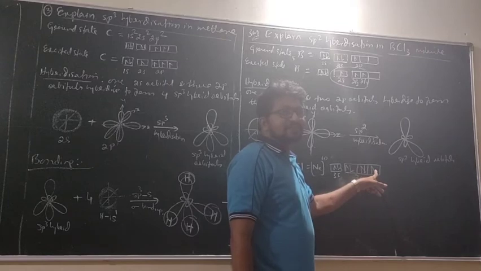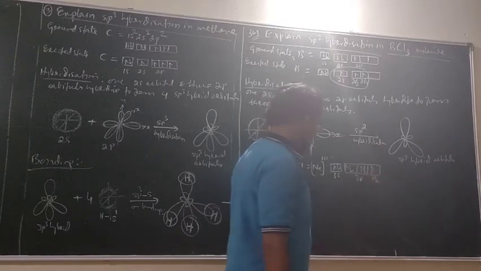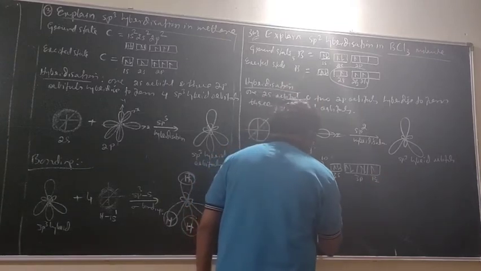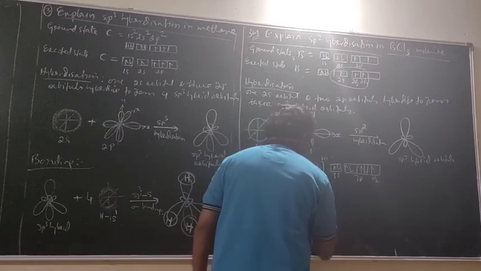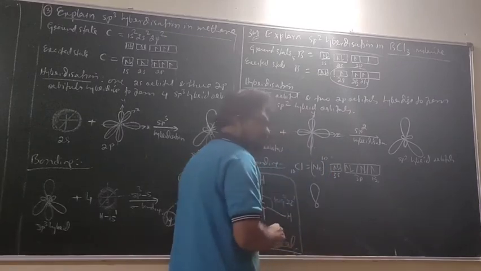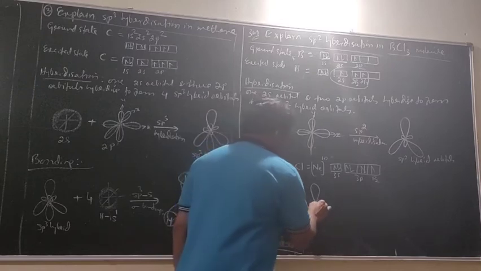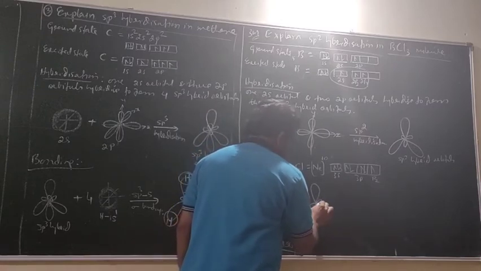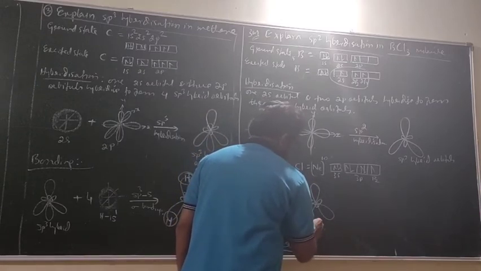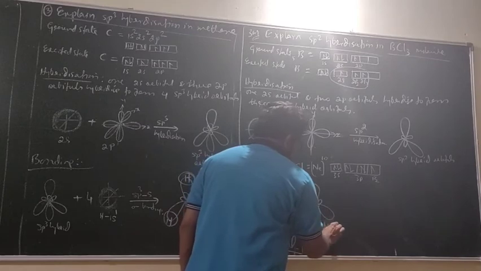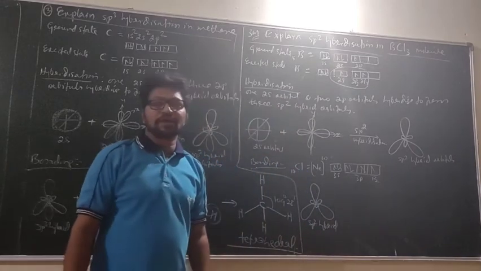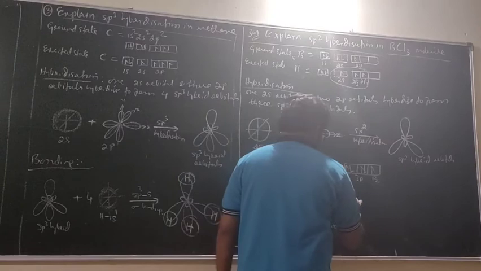This is the P orbital. Okay. Now what is this? sp2. So sp2 hybrid orbital of each element? Boron, plus 3.